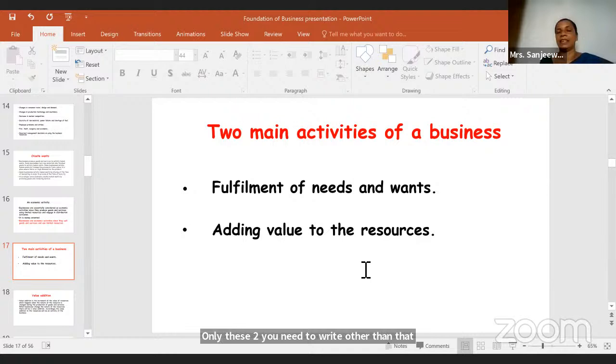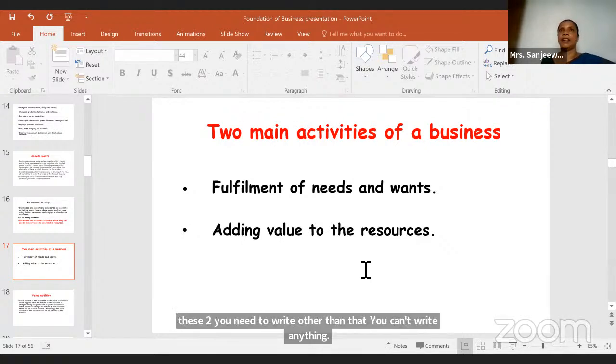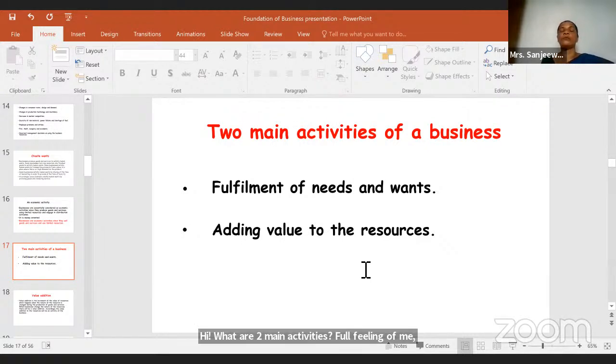What are the two main activities? Fulfillment of needs and wants. As I told you, we do business where the ultimate target is to fulfill the needs and wants. And the other one is adding value to the resources.